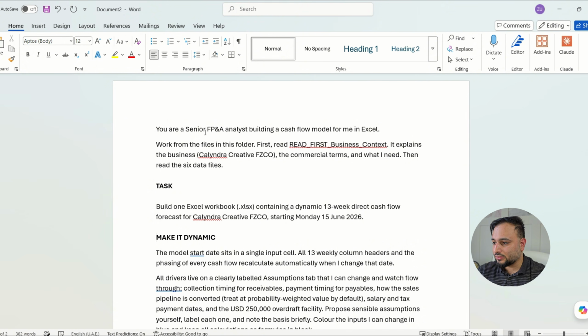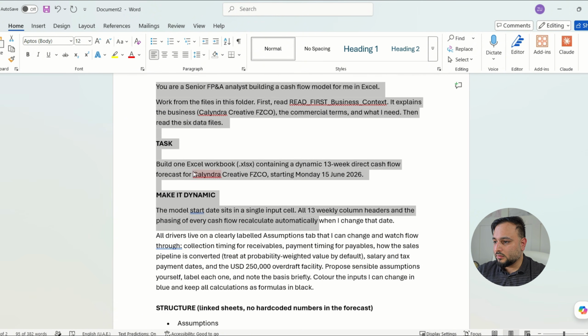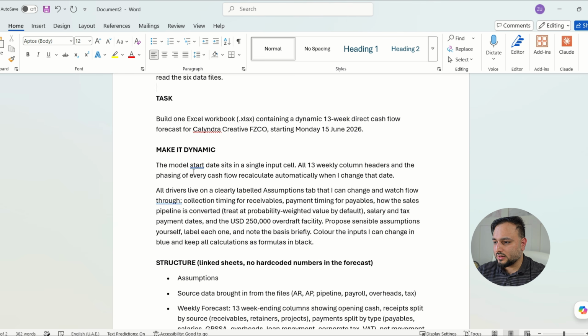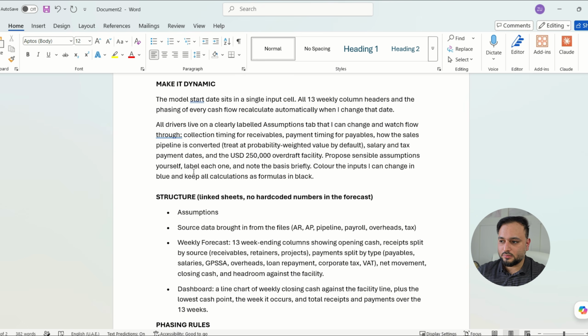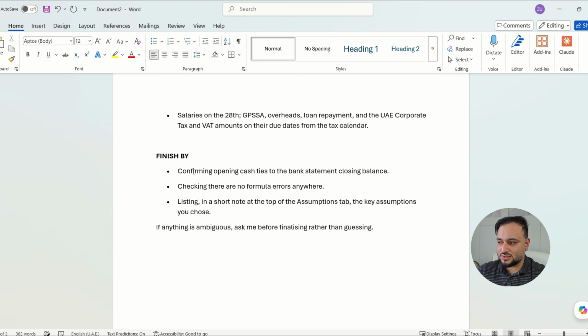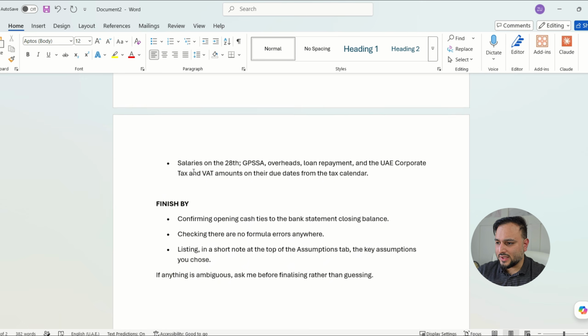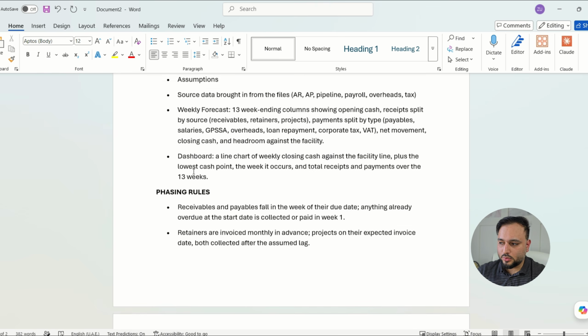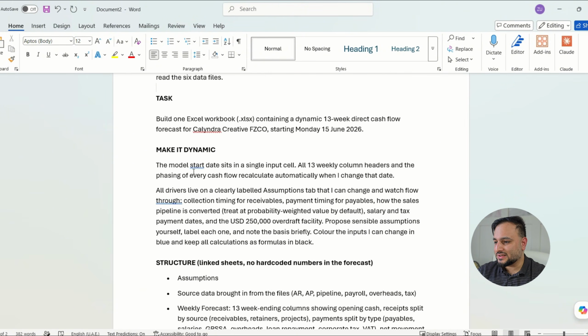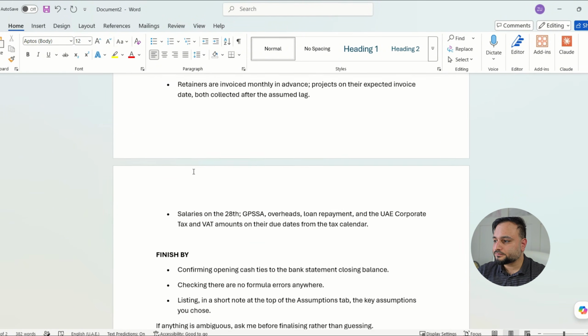As you can see on my screen, there are a lot of elements to this, but don't worry about this. I'm sure that by just looking at this prompt, maybe you can pause your video, you will be able to pick certain elements of this, and in future videos, I might explain how the prompt works and how you should use AI to write a powerful prompt for you.